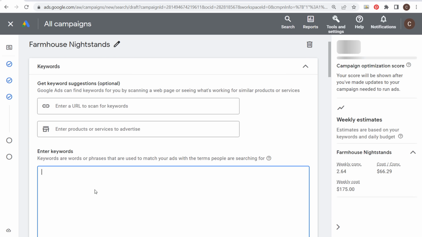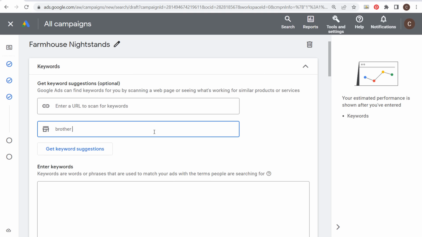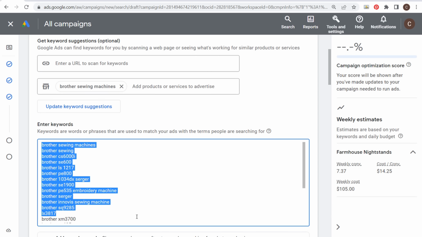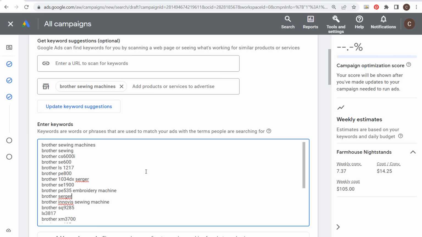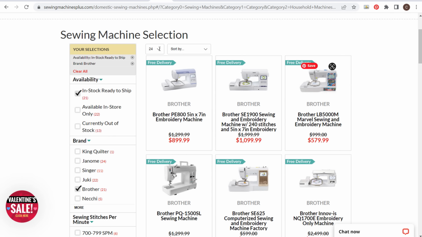So let's get rid of these keywords here, enter our products and services. So we'll say Brother Sewing Machines. We'll get keyword suggestions, and you're going to see here they're going to give us a bunch of relevant keywords for Brother Sewing Machines, including a bunch of model numbers. So if you have those model numbers, you can use those as well, even if those model numbers are just on a page like this Brother Sewing Machine page that we have here.